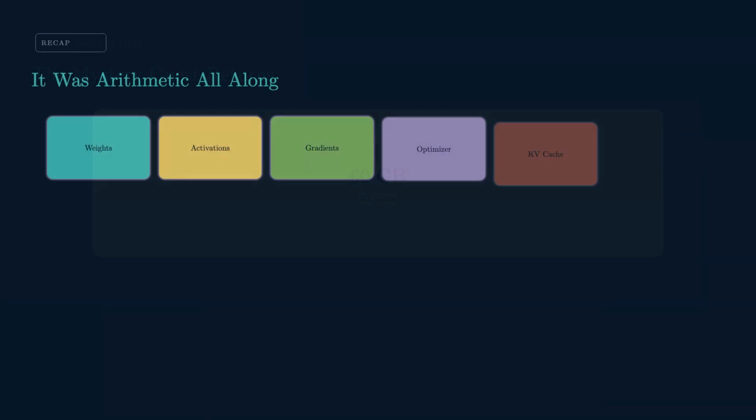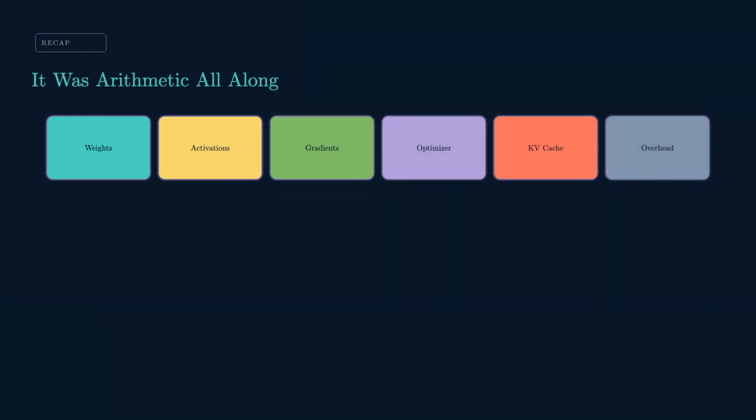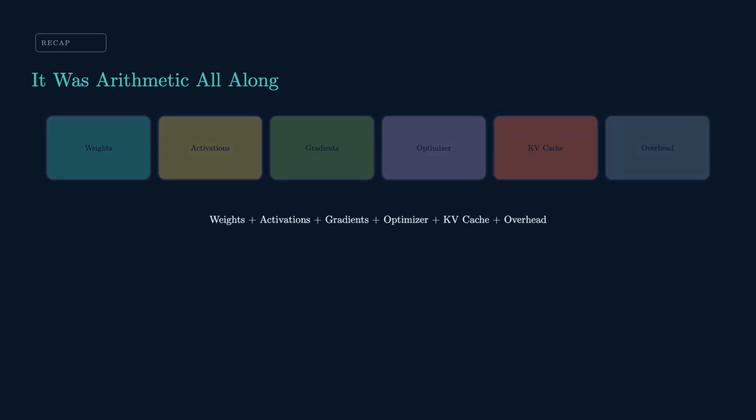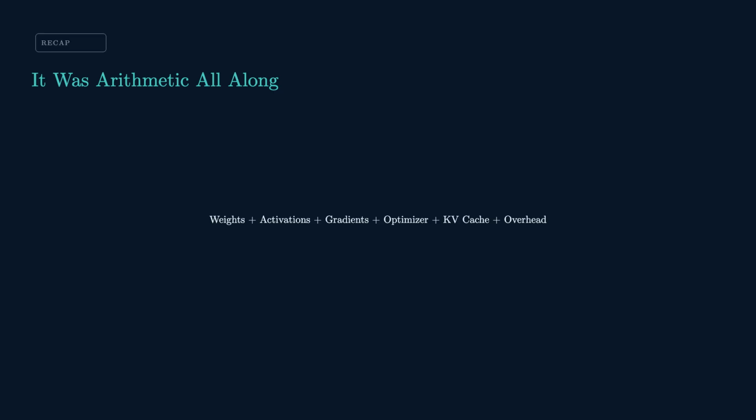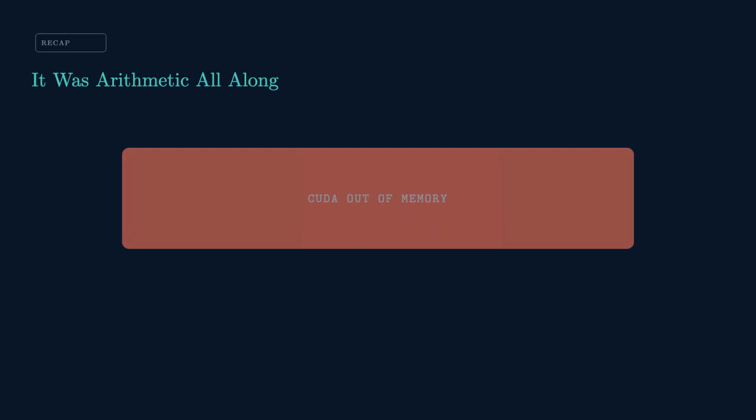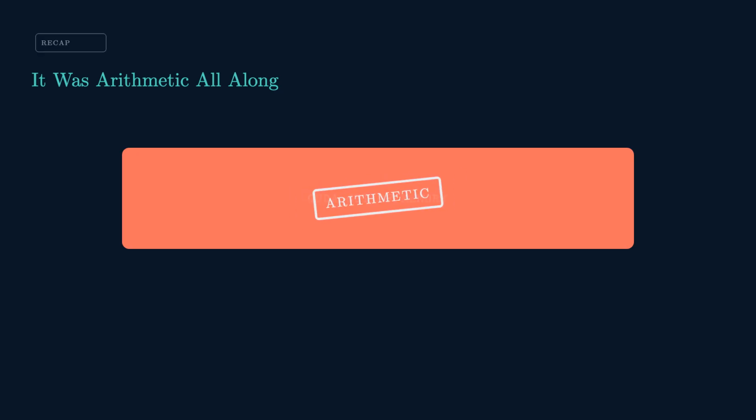So that's the whole thing. Weights, activations, gradients, optimizer states, KV cache, overhead, add up the ones your workload actually pays for, and that's your VRAM bill. The out-of-memory error was never a bug. It was arithmetic you hadn't done yet.